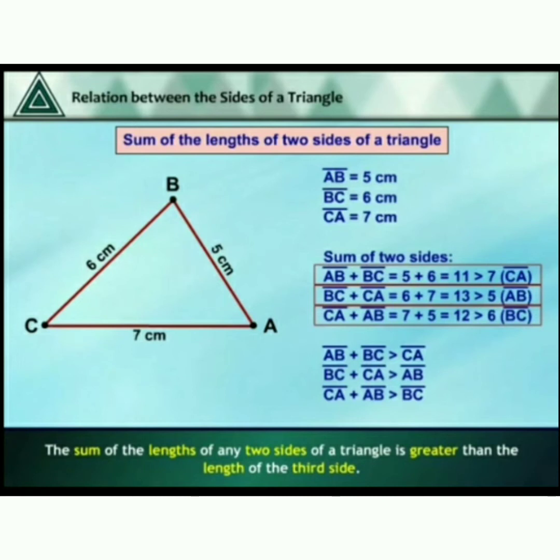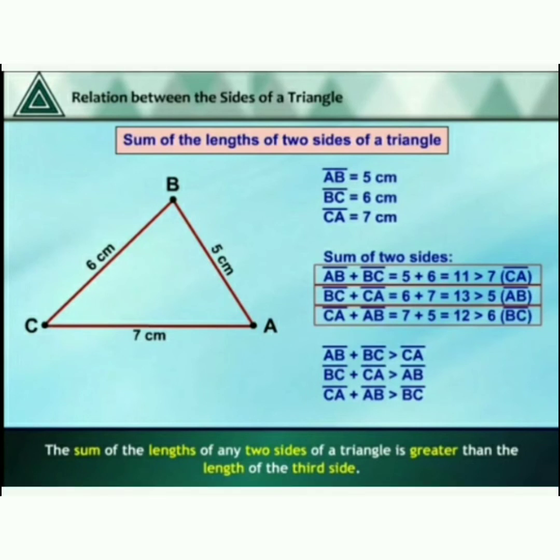Next one is CA plus AB equals 7 plus 5 equals 12, which is greater than 6. So as a conclusion, AB plus BC is greater than CA, BC plus CA is greater than AB, and CA plus AB is greater than BC.